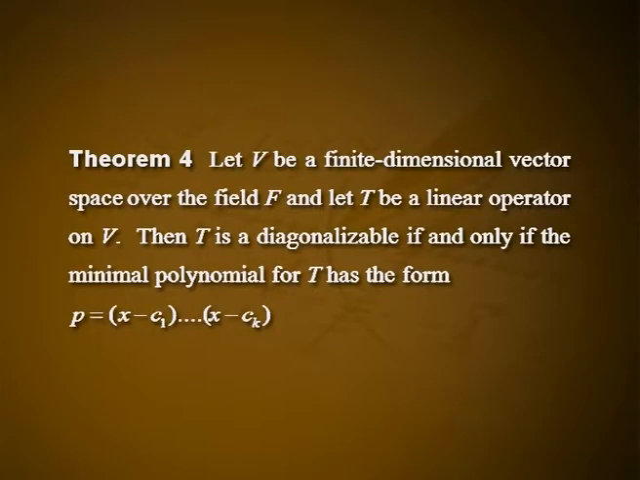Theorem 4. Let V be a finite dimensional vector space over the field F and let T be a linear operator on V. Then T is diagonalizable if and only if the minimal polynomial for T has the form P equal to (x minus C1) etc. (x minus Ck), where C1, etc., Ck are distinct elements of F.